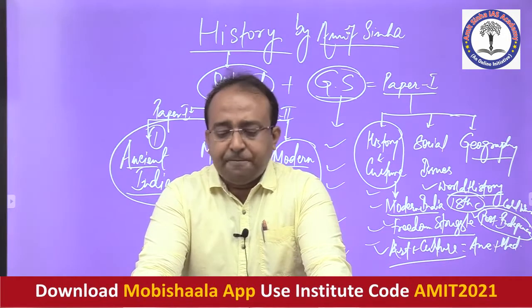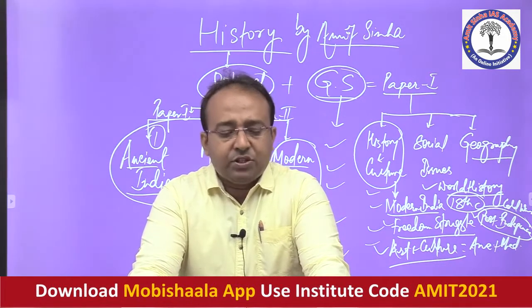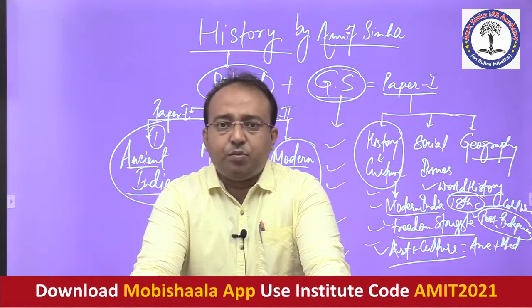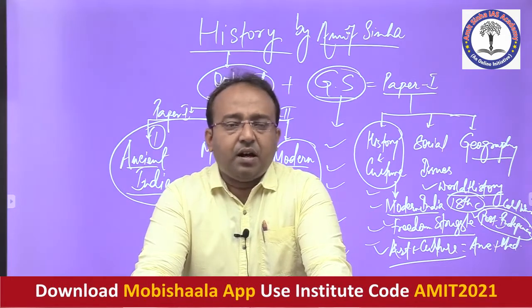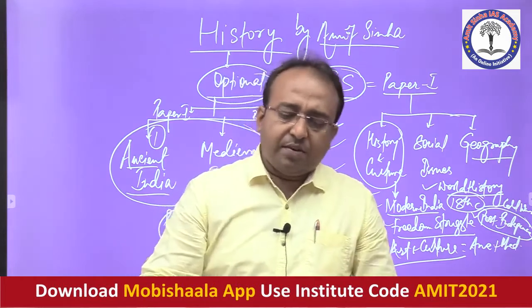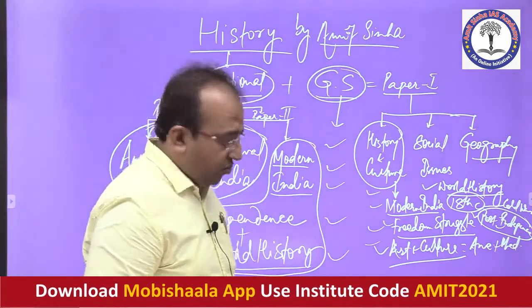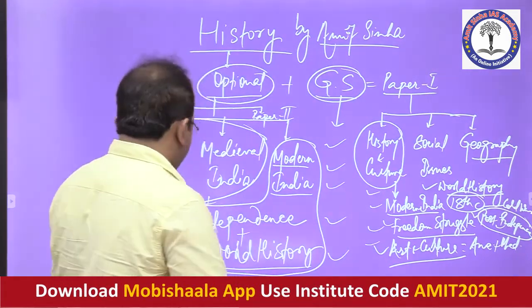Now, having said that, the history optional questions these days have become quite tricky, all right, highly tricky, and let me explain to you one of the questions so that you can understand how we understand the syllabus of history in that way.